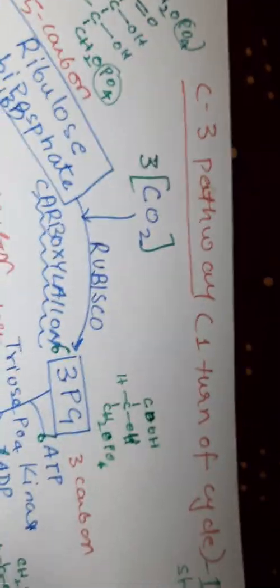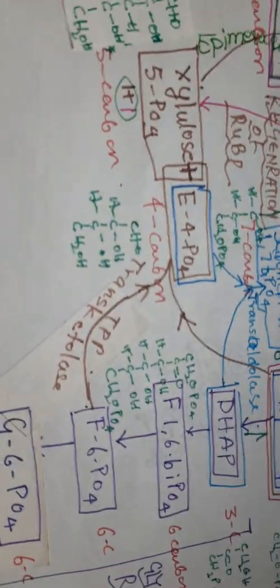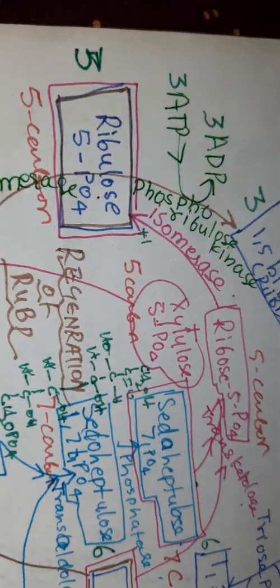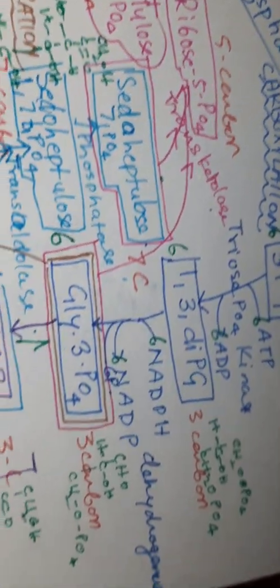Now you can see the structures written in green everywhere, so you can count the number of carbons and how the carbons are flowing through the cycle. The number of carbon atoms is also written everywhere.